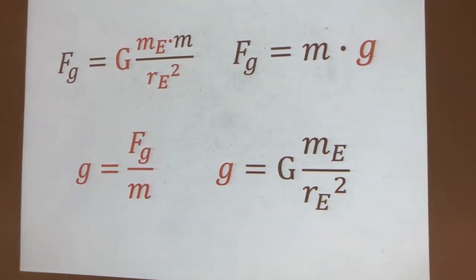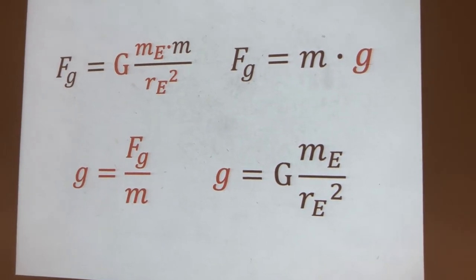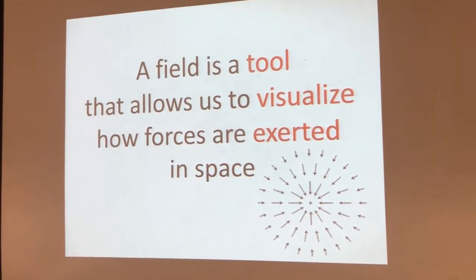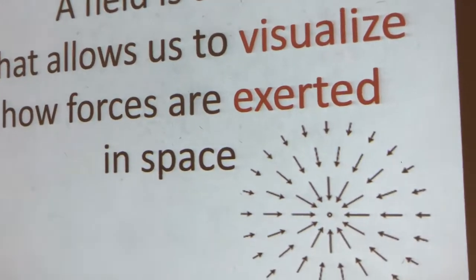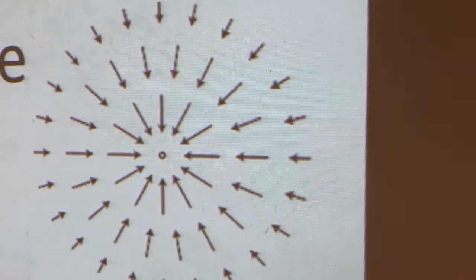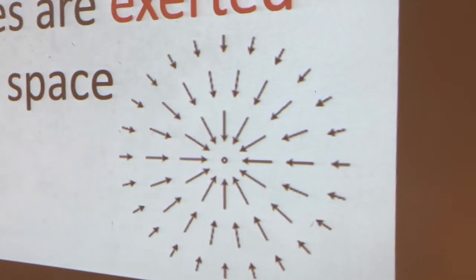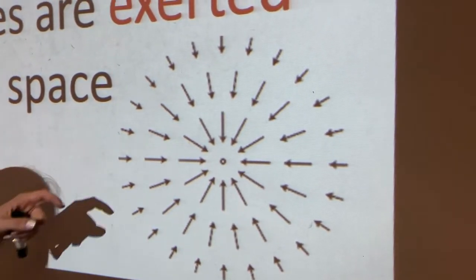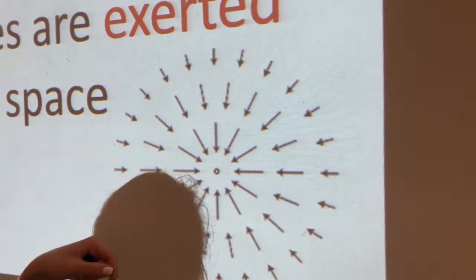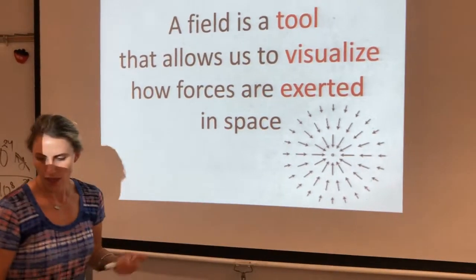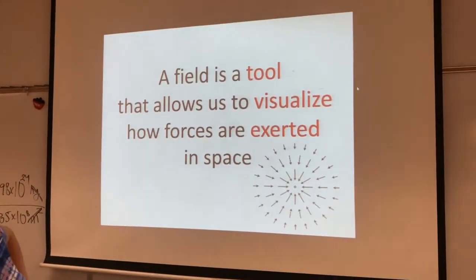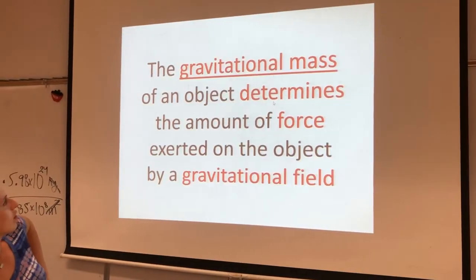And that's way up from the surface of the Earth, and it's not going to be very much. A field is a tool that allows us to visualize how forces are exerted in space. The arrows are longer and closer, and smaller farther out, which makes sense. The further we go away, the less strong that force is.